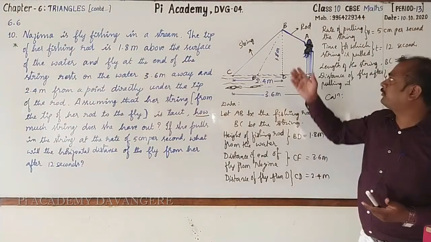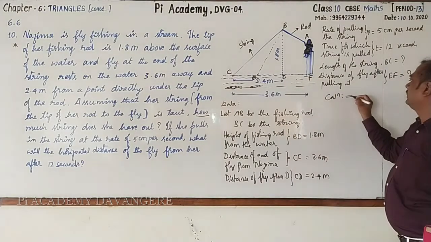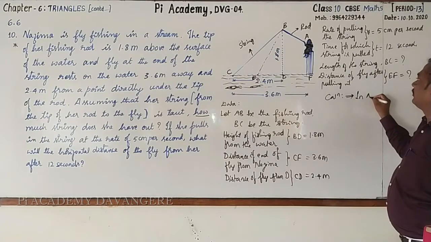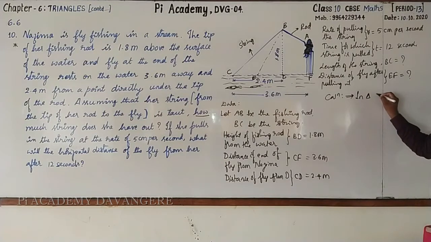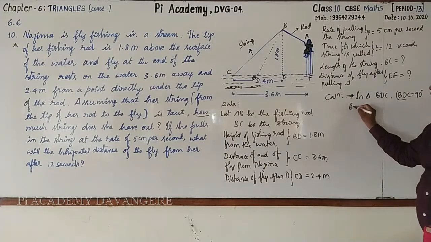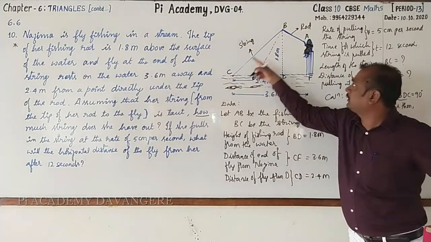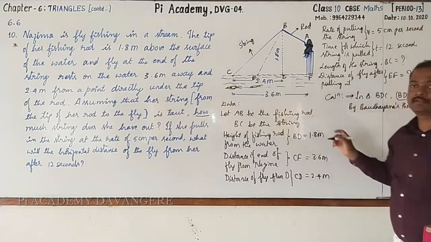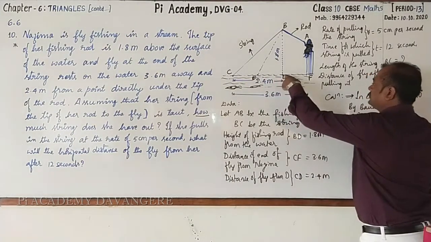Can we go for using it for finding the length of BC? Yes. Then let us try that. Here I'll write. In triangle BDC, don't copy it, just keep observing the board. BDC, angle BDC equal to 90 degree. Then by Baudhayana's theorem, we can write BC square equal to BD square plus CD square.